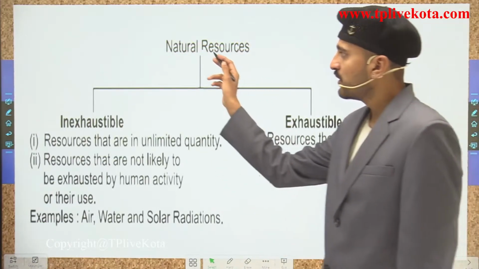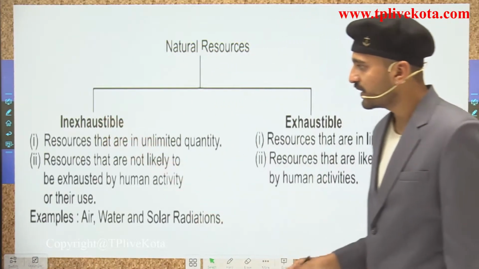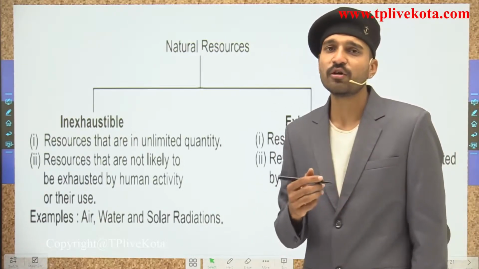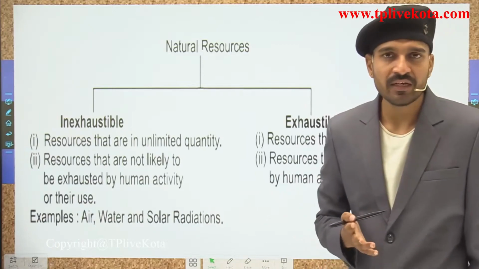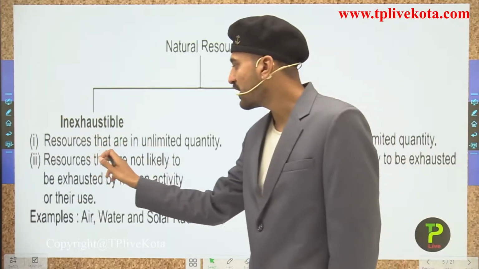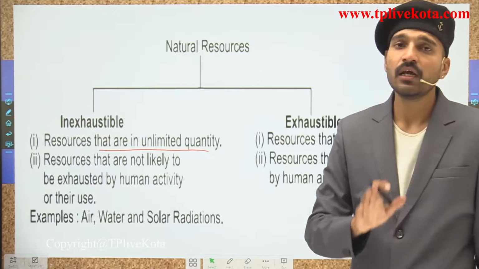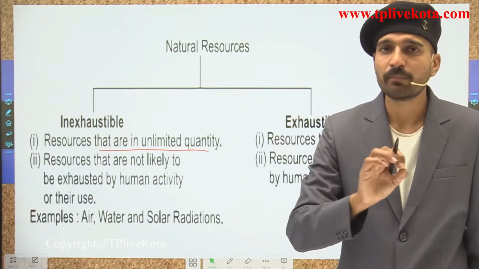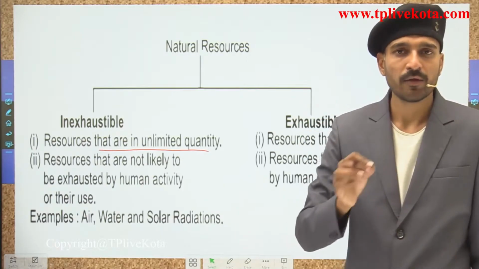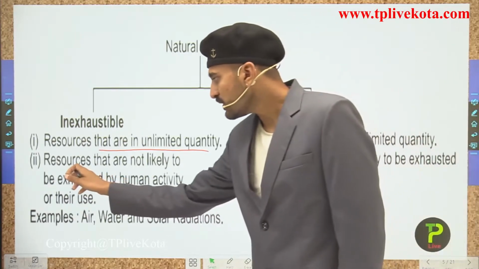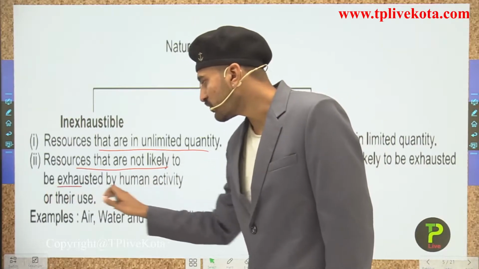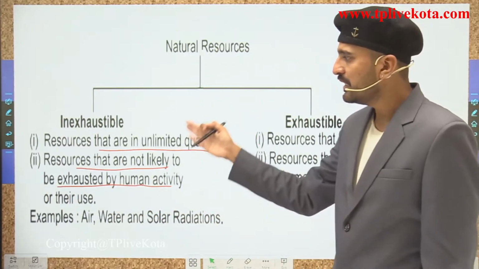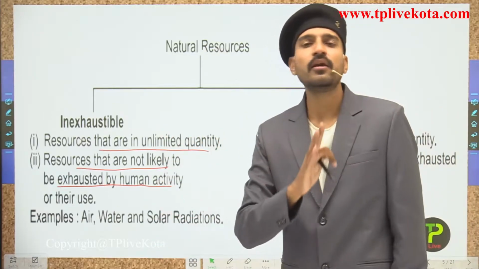So natural resources are classified into two categories, that is inexhaustible and exhaustible. So students, as the name suggests, these are the inexhaustible natural resources, that is the resources that are in unlimited quantity. These resources are not likely to be depleted by the use of human beings. So the resources that are not likely to be exhausted by human activity or use are present in unlimited quantity.